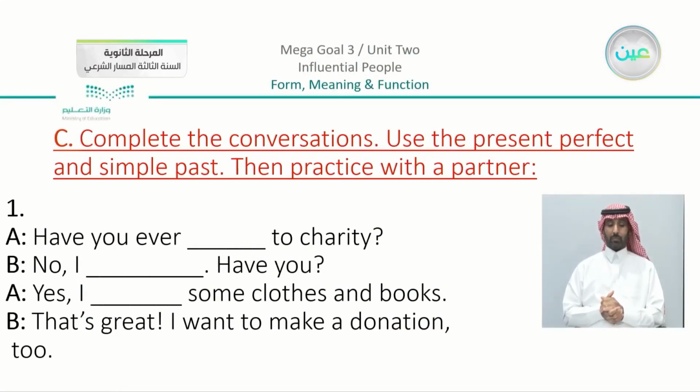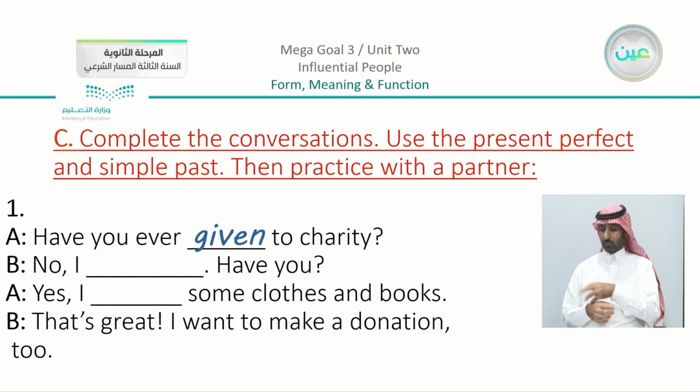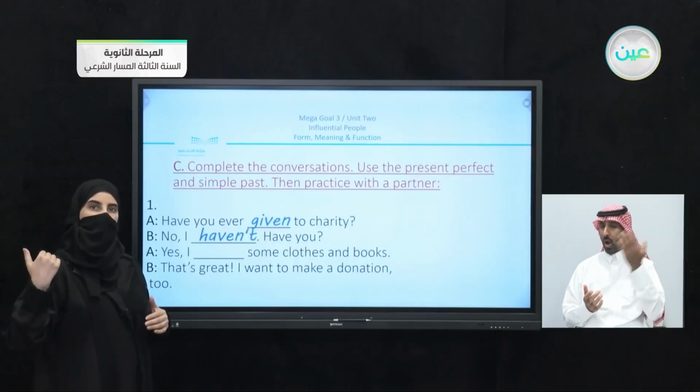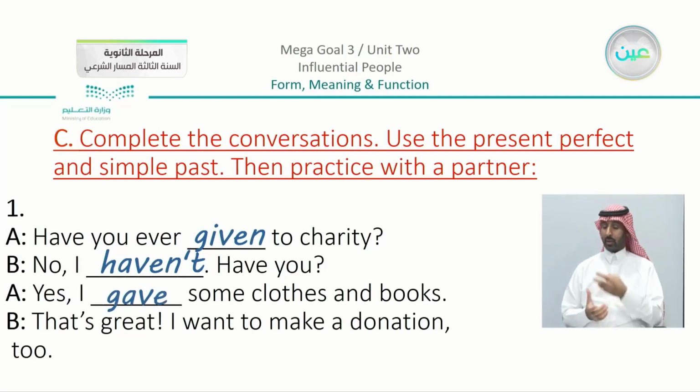Now there are other exercises in the lesson of the form, meaning, and function. We have here: complete the conversation using the present perfect and the simple past, then practice with a partner. You have here short dialogues or short conversations. We have here number 1, for example, "Have you ever given to charity?" "No. Have you?" Now you can see that we are talking using the present perfect. So I can say, "No, I haven't." "Have you?" "Yes, I blank some clothes and books." An action that happened in the past. So I can say, "Yes, I gave." "That's great. I want to make a donation too."